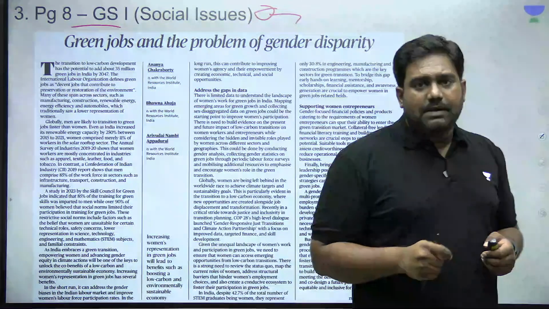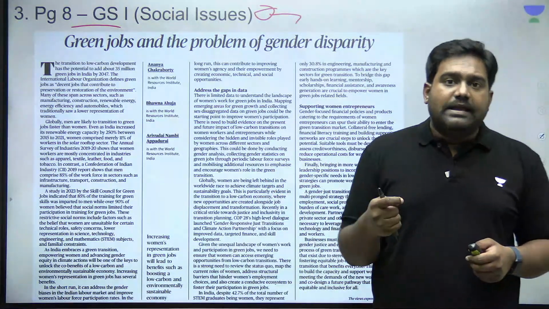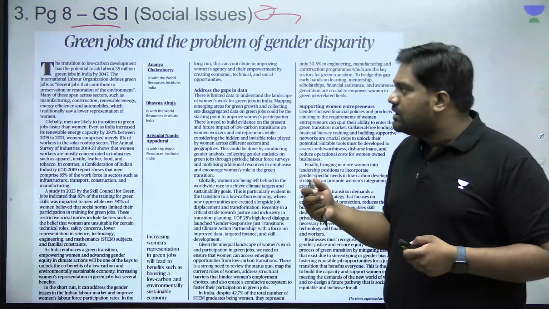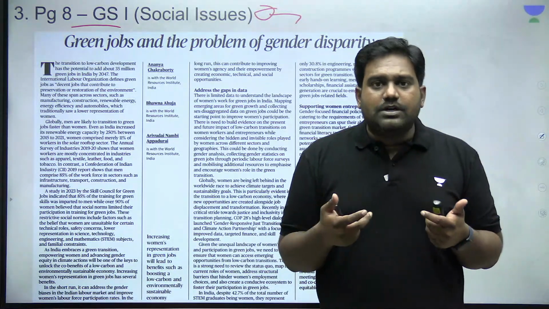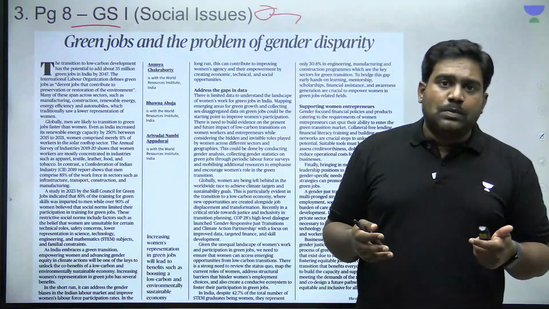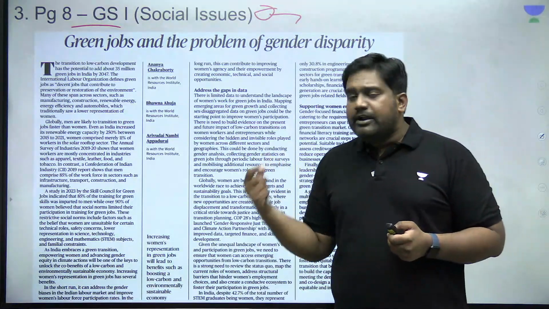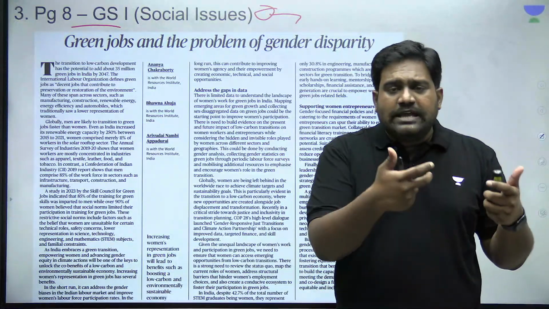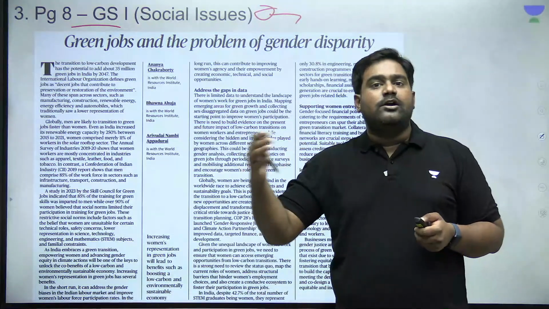The column talks about green jobs that are getting created in the economy as we transition towards a green economy. Around the world right now, the focus is on reducing emissions, reducing pollution, right? This is the focus of the global industry. So governments around the world, industries around the world are focused on making the economy greener and cleaner, meaning they want to reduce their dependency on fossil fuels. They want to cut back on emissions, adopt new clean energy and renewable energy to ensure that we make a transition towards a cleaner, greener economy.